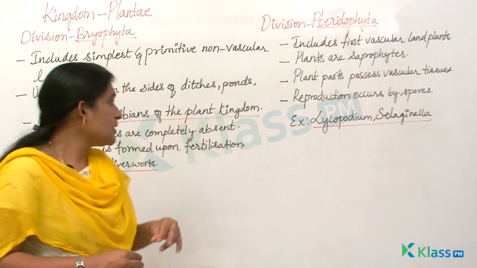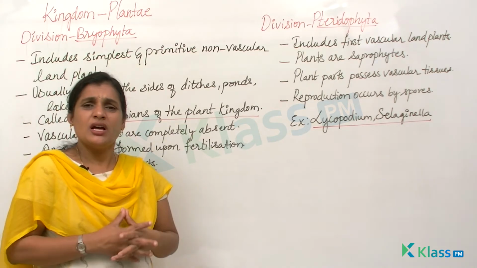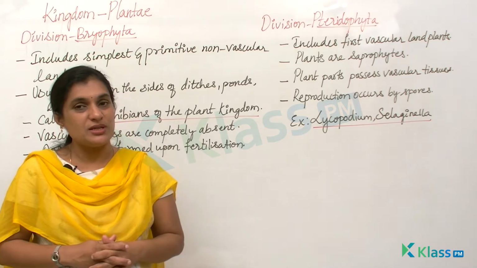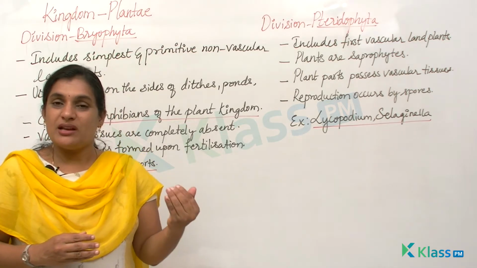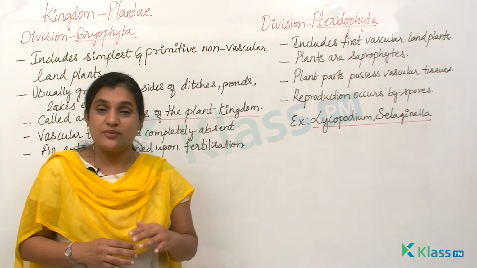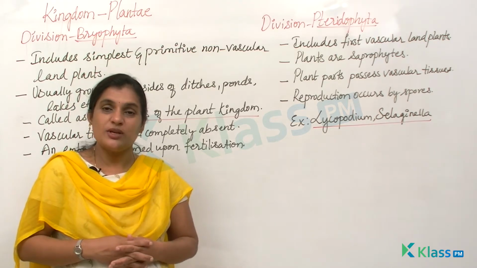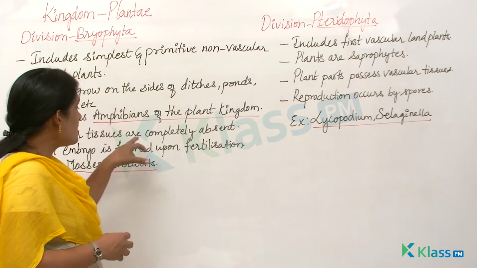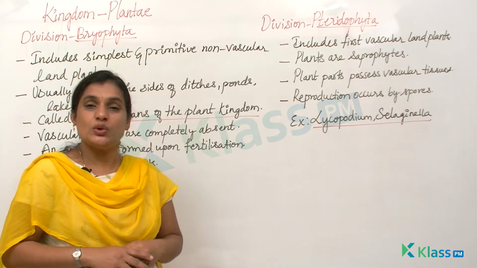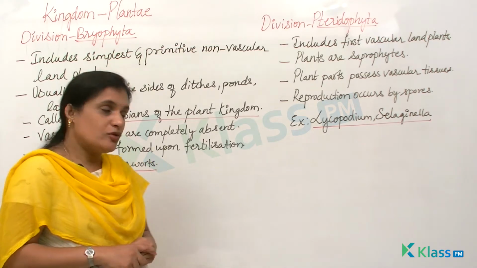And these are called the amphibians of the plant kingdom. What do you mean by amphibians? That means which can live on land and in water. So these mosses can also be found in water. At the same time, they can grow on the sides of ditches, ponds and lakes. That is the reason these are said to be amphibians. And the vascular tissues are completely absent. They don't have any xylem, they don't have any phloem, right?